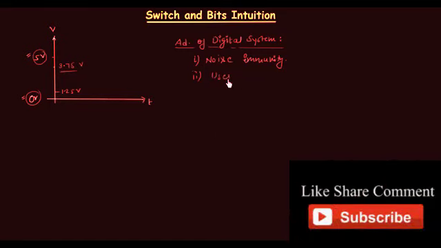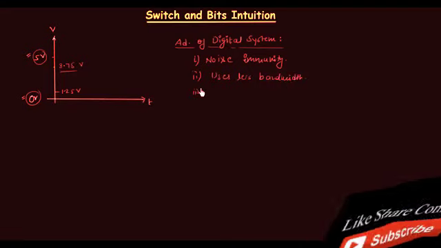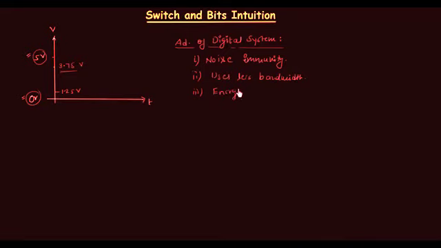The third advantage is encryption. This is a very important point. We will discuss encryption in great detail when we start code converters. At the transmission end, we encrypt the data and the intended receiver can only decode it by using the proper key. We have different code converters that we will see. You can also develop your own code and you can have a proper key to encrypt the data and also to decode the same data.